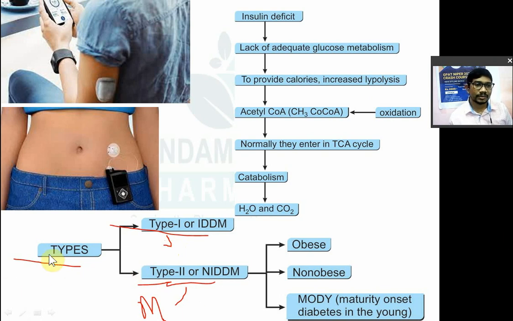Okay, now type 1 diabetes mellitus is because of the destruction of pancreatic beta cells due to autoimmune disease. So there is a destruction of pancreatic beta cells, so there is an absolute lack of insulin. वहाँ पे इंसुलिन होता ही नहीं. That's why the patient has to take insulin for the utilization of glucose for lifetime.